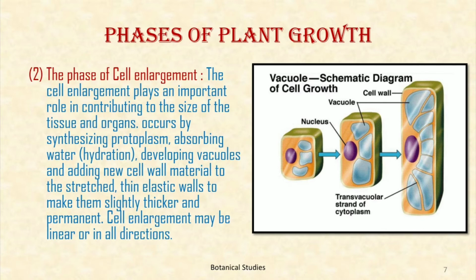The cell enlargement plays an important role in contributing to the size of the tissue and organ. The enlargement occurs by synthesizing protoplasm, absorbing water, developing vacuoles, and adding new cell wall materials to the stretched thin elastic walls to make them slightly thicker and permanent. Cell enlargement may be linear or in all directions.